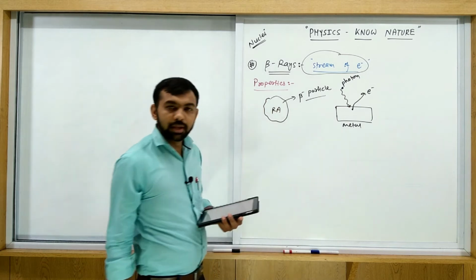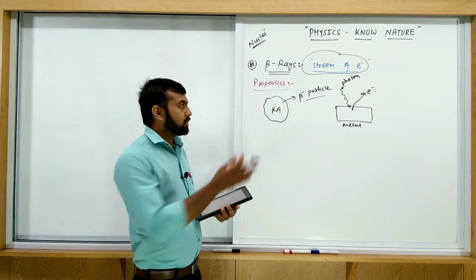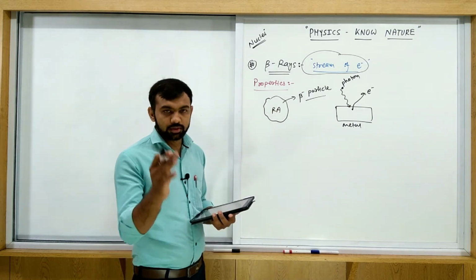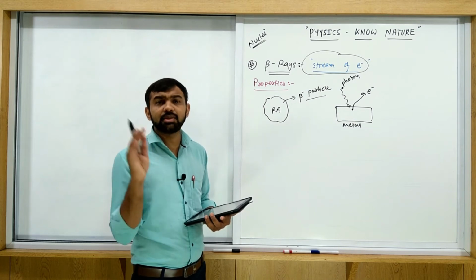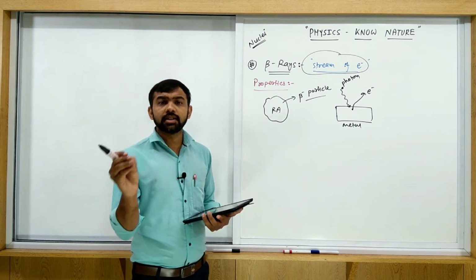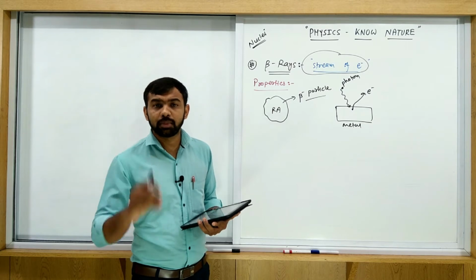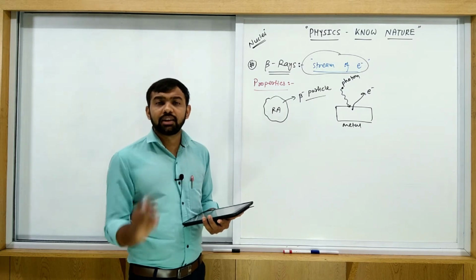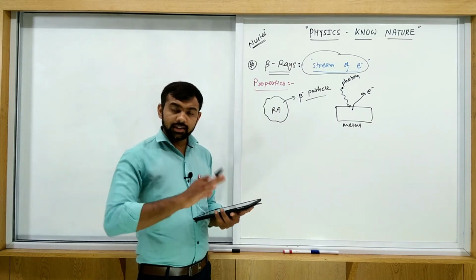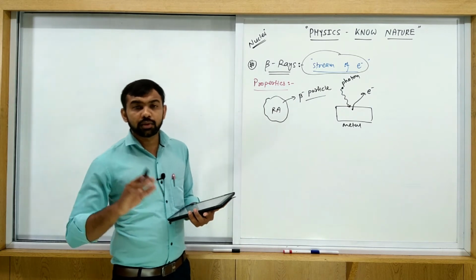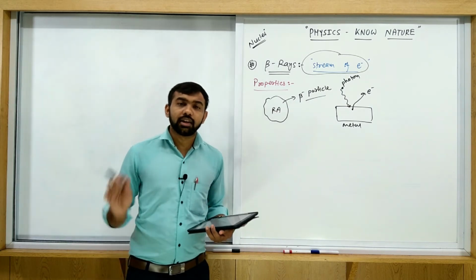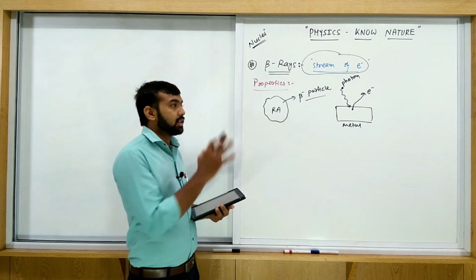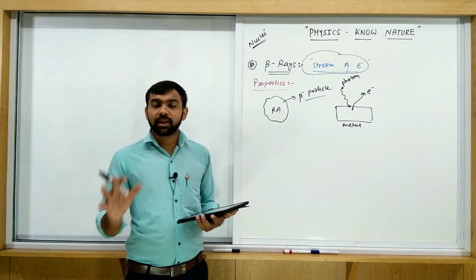So if the charge is electron, it means beta ray has some charge, then any charged particle is deflected by the electric field and magnetic field, as we discussed in alpha rays. Exactly the same reason here, magnetic force and electric force are applied. So beta rays are deflected by electric field and magnetic field both.